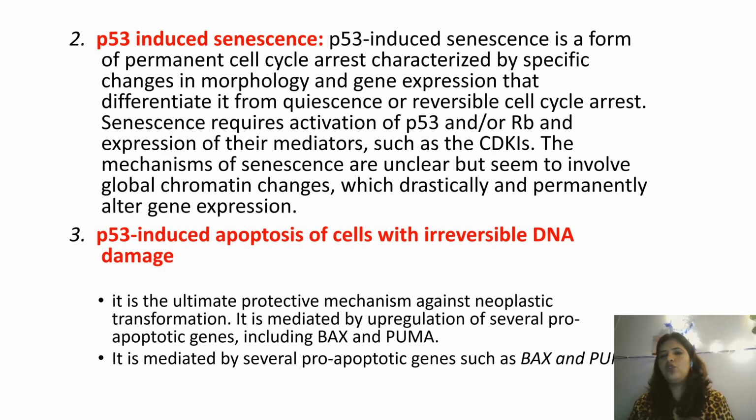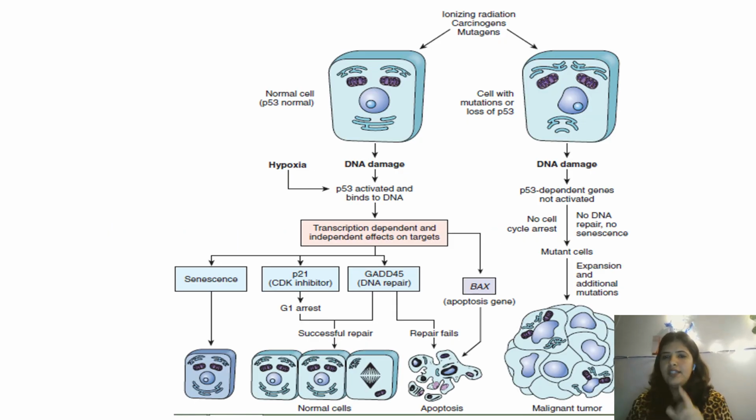If you have read the first chapter, you know pro-apoptotic genes and anti-apoptotic genes. So p53 upregulates pro-apoptotic genes so that programmed cell death happens, and two such genes are BAX and PUMA. Now this is again a picture, a beautiful picture by the way, from Robbins. If you look at the left side, basically it is a normal cell with normal p53, and the other is where p53 itself has mutated, so cancer will happen. We are not discussing that yet.